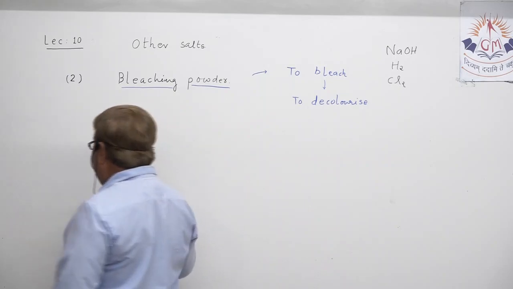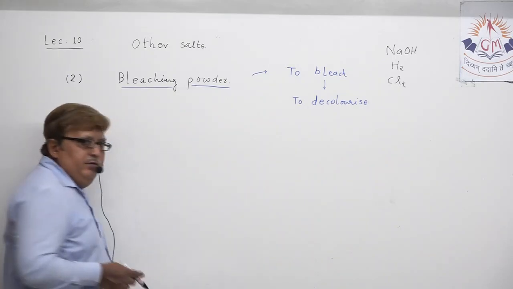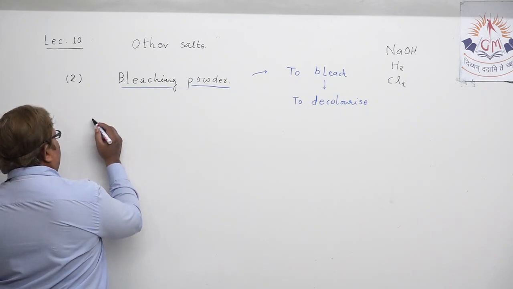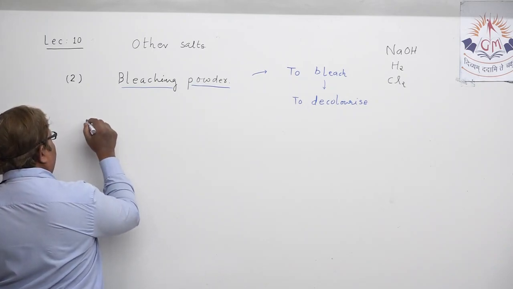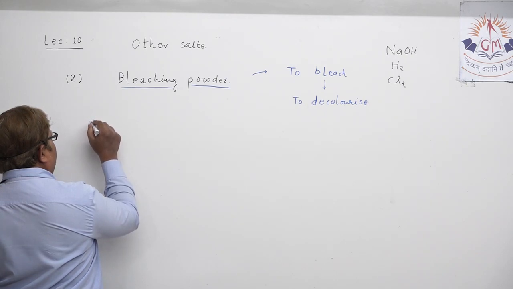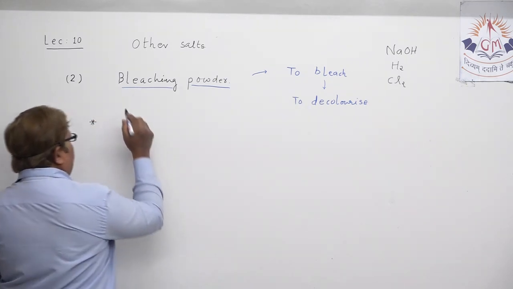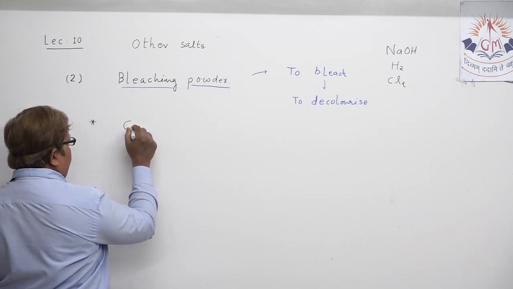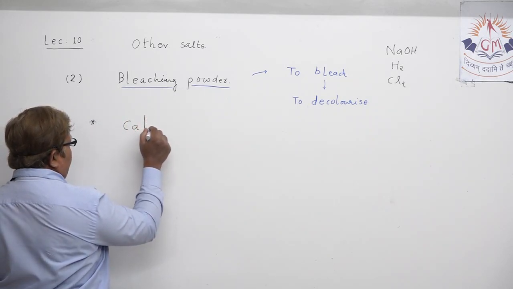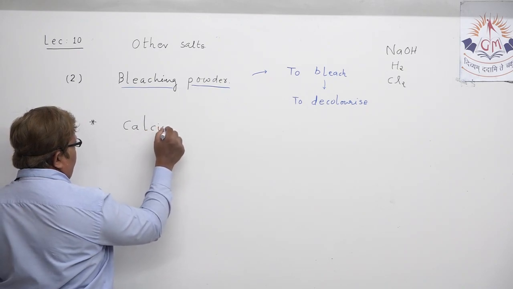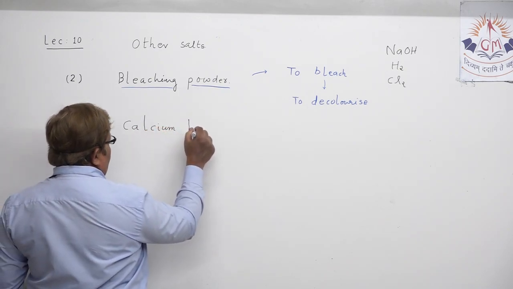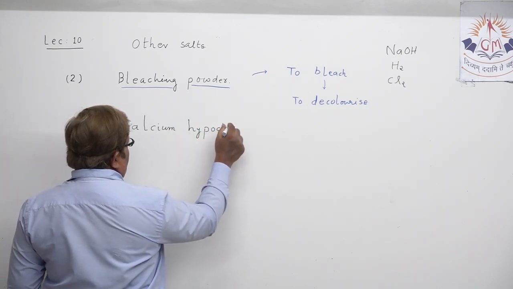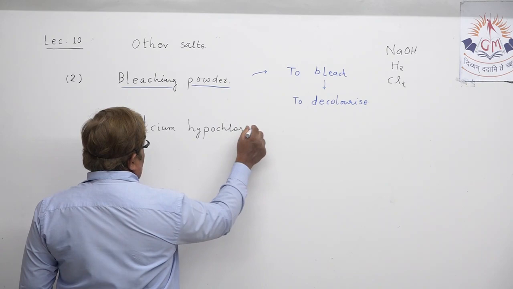Before we understand the production of bleaching powder, you must know the formula of bleaching powder, and I also want to mention its name. Let me write its chemical name first. It is calcium hypochlorite.